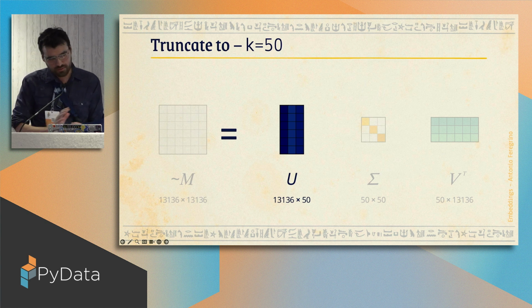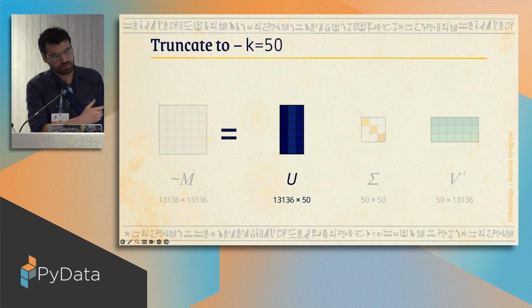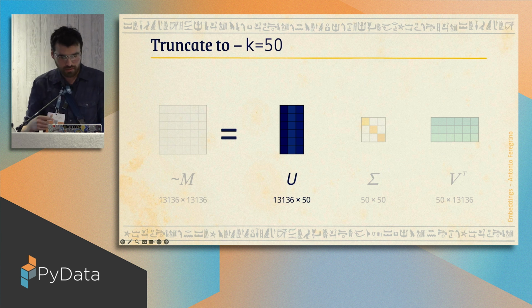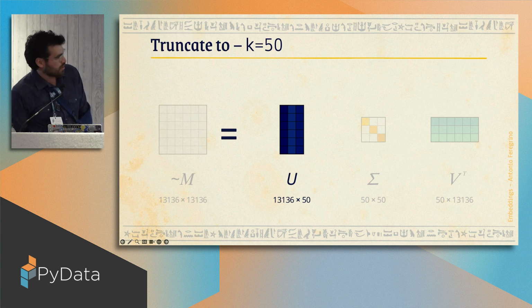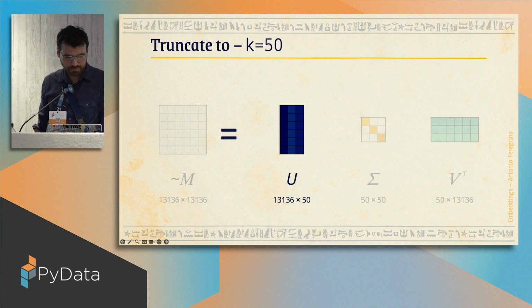Usually, if you want to get the embeddings for the rows of your matrix, you have to use the left singular vectors. If you want to get the embeddings for the columns of your original matrix, you have to use the other matrix, the right singular vectors. In our case, remember, our matrix is basically a co-occurrence matrix, so we have the same values for the rows and the columns, so it doesn't really matter which one we use. In my case, for the purpose of the code that I'm about to show you, we're going to use the U one, or the left singular vectors.